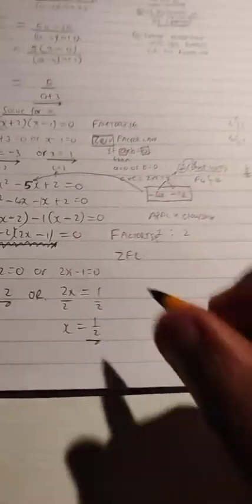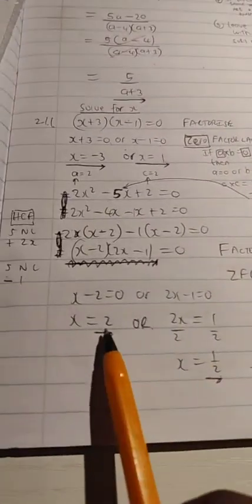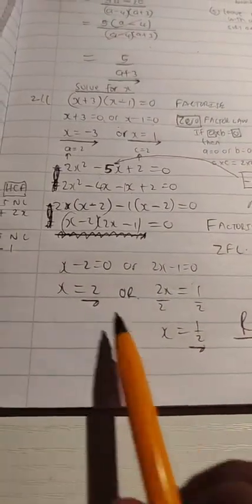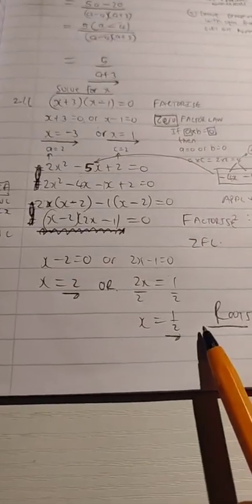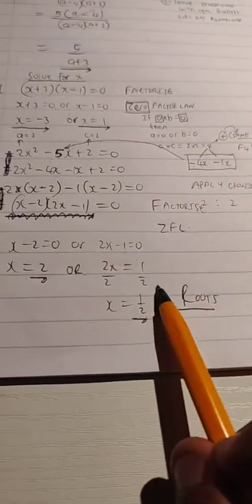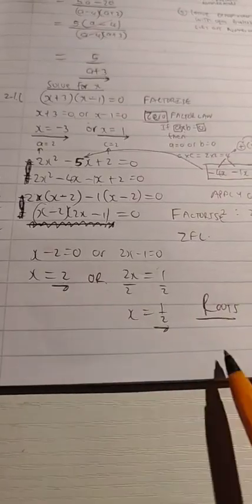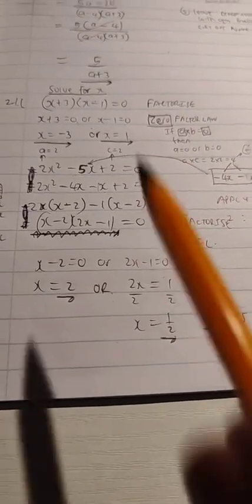After applying the zero factor law, you then get your roots. We call these answers, x is equal to 2 and x is equal to half, the roots of the equation. The solutions are referred to as the roots of the equation. The roots. All right, that was not too shabby, was it?